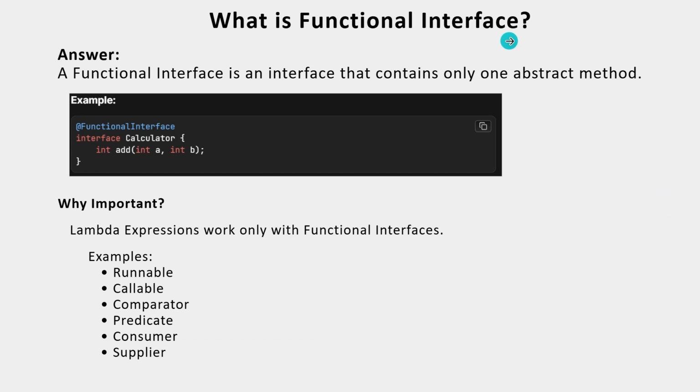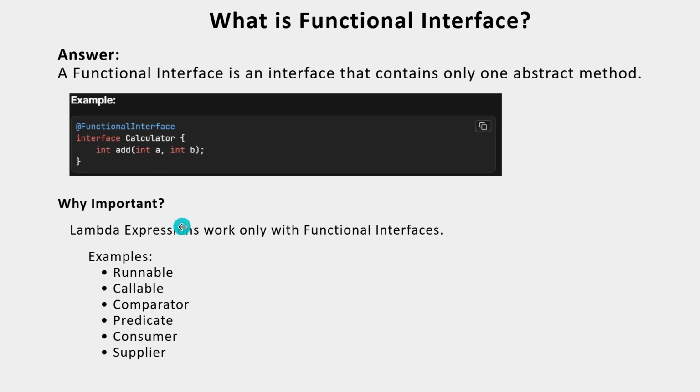What is a functional interface? It is too simple. A functional interface is an interface that contains only one abstract method. So here is the example for a functional interface. Here I declared a Calculator interface. It has only one add method. On top of that interface, I declared the @FunctionalInterface annotation.